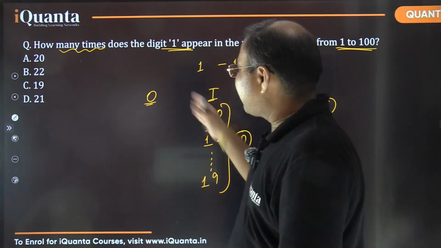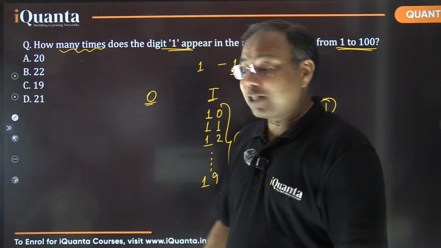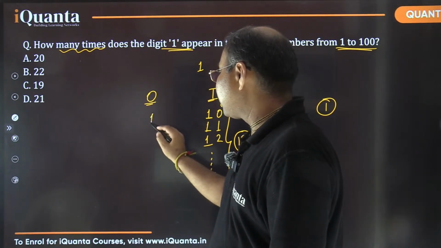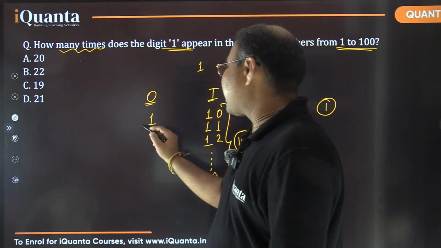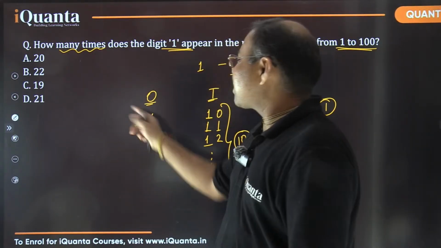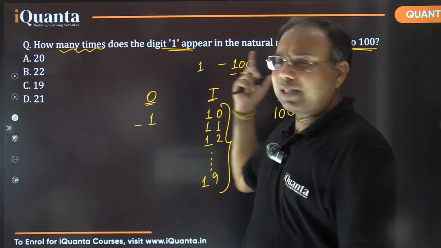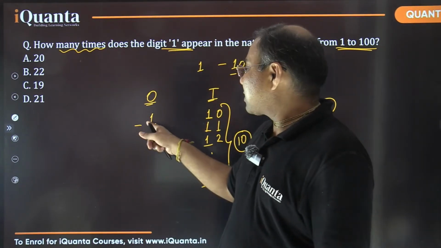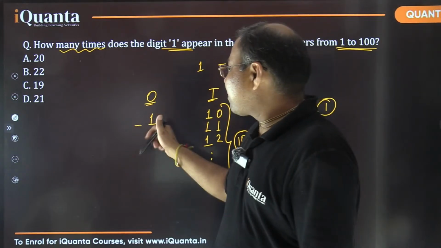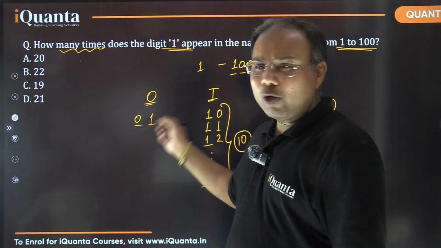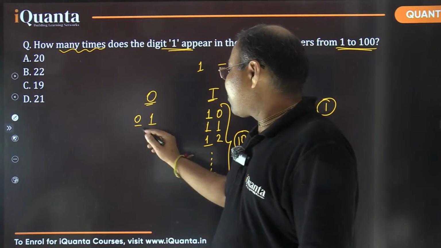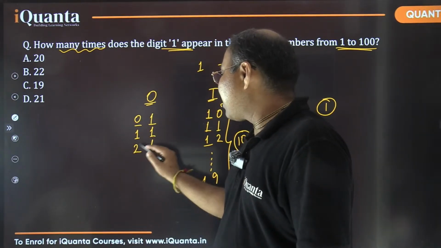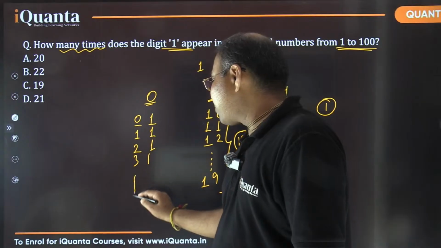Now let's come to the ones place. So in ones place, when I'm looking for the digit 1, in that case we can have tens place as well as hundreds place. Hundreds place will not be there because 101 is not there, right? So we can have tens place. अगर ones place पे 1 है, so tens place could be 0. Basically that includes your number 1 only, right? After that we can have 1 also here, that makes it 11. We can have 2 also here, that makes it 21, then 31, like that up to 91.